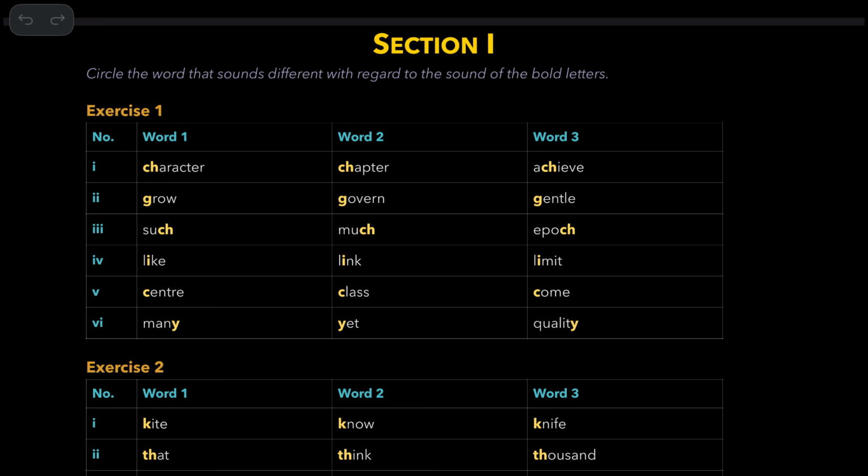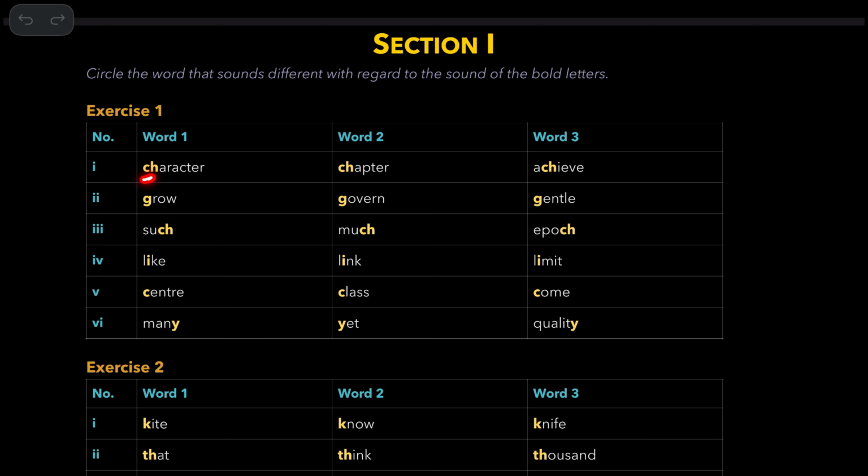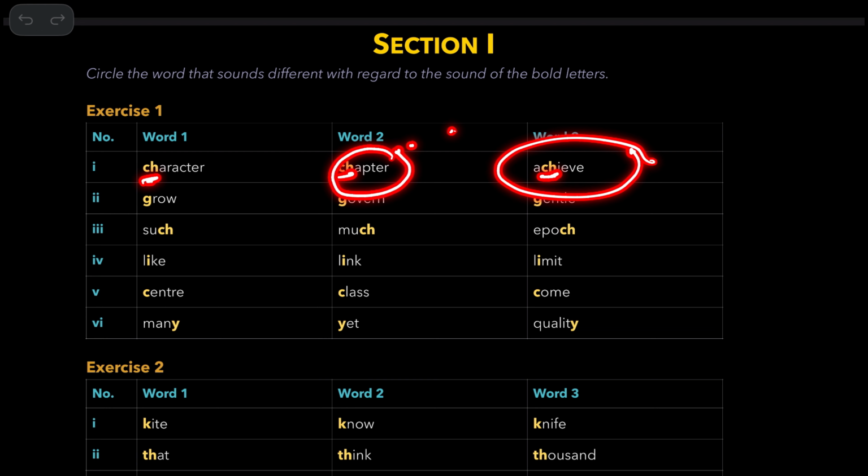Here, you are given three words in each set, and you will be asked to find out which letter or letters highlighted like this are pronounced differently from the other two words. For example: character, chapter, achieve. Chapter has a sound of ch, and achieve also has a sound of ch. But in character, it is k. This is your answer.